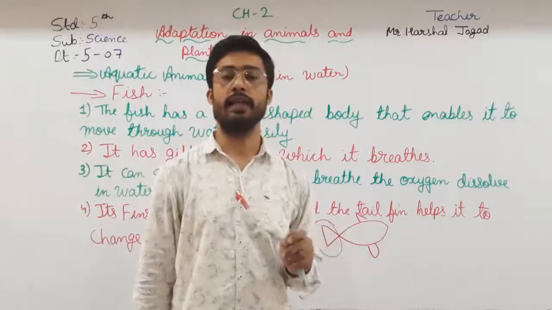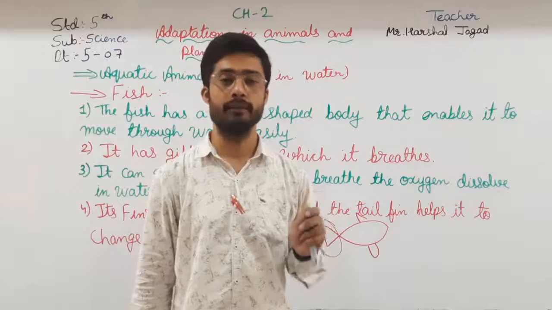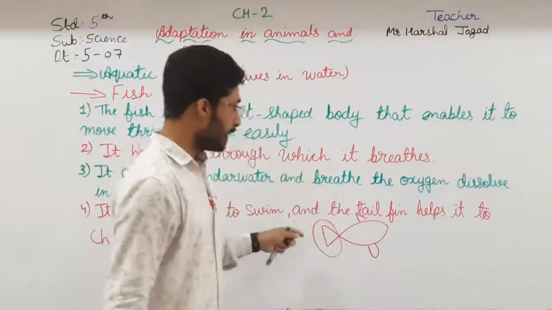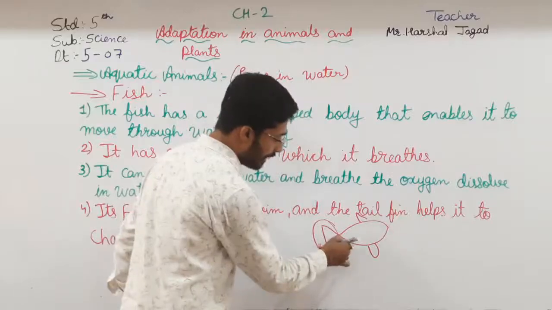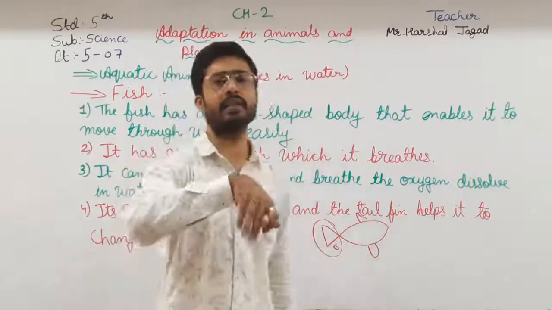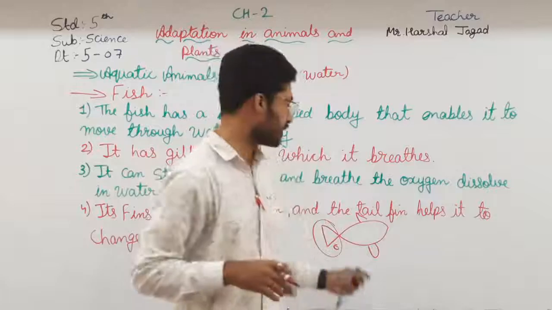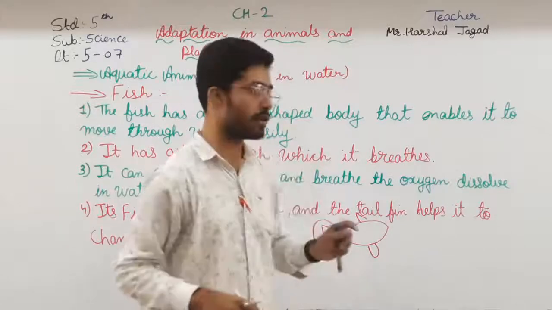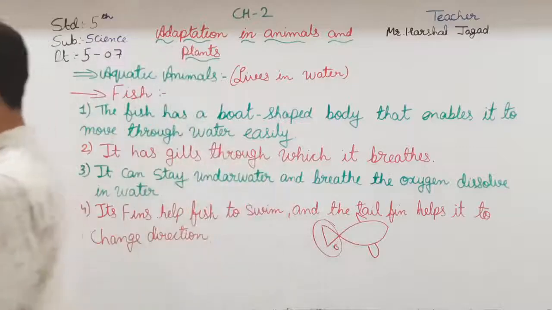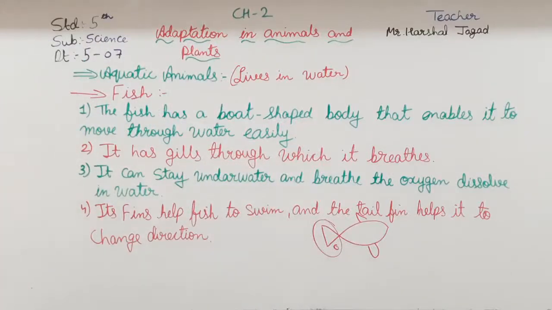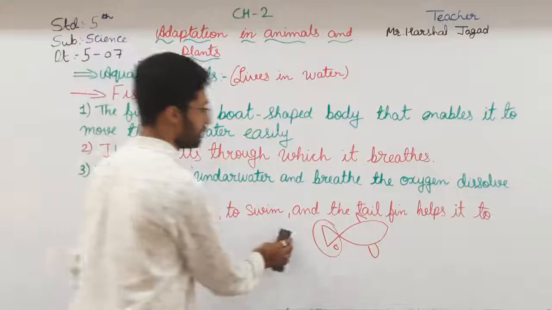We have seen a boat or a steamer, that it has a fan and a way of changing direction, from which it can change direction. In fish also it is like that. Okay students, so these are the four adaptations of the fish. Let us see again one by one.